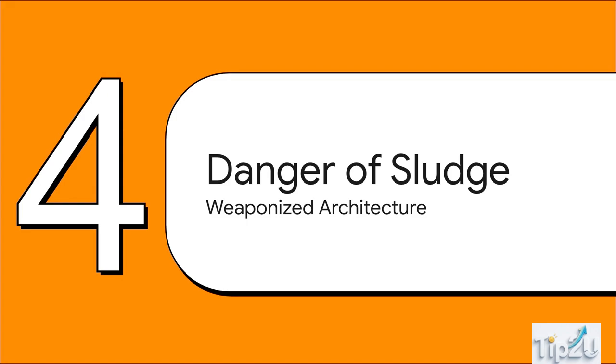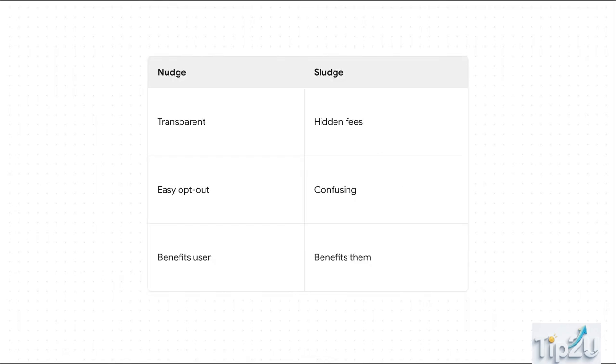Section 4. The Danger of Sludge, Weaponized Architecture. Now, when choice architecture is weaponized by predatory companies, it's called sludge. Remember, nudges are transparent, easy to opt out of, and they benefit you, the user. Sludge is the exact opposite. This is when architects intentionally design environments filled with friction to benefit themselves at your expense.